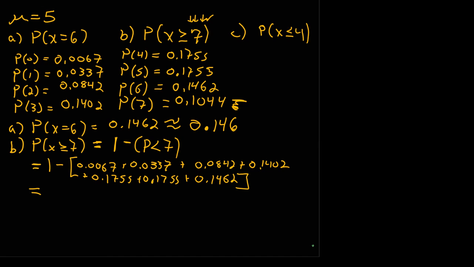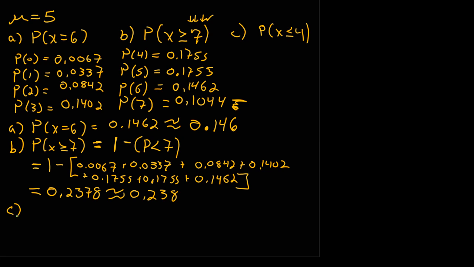And I get 0.2378. Again, the book wants 3 decimal places, so 0.238 is our probability, or about a 23% chance, 23.8 if we talk in percentages.